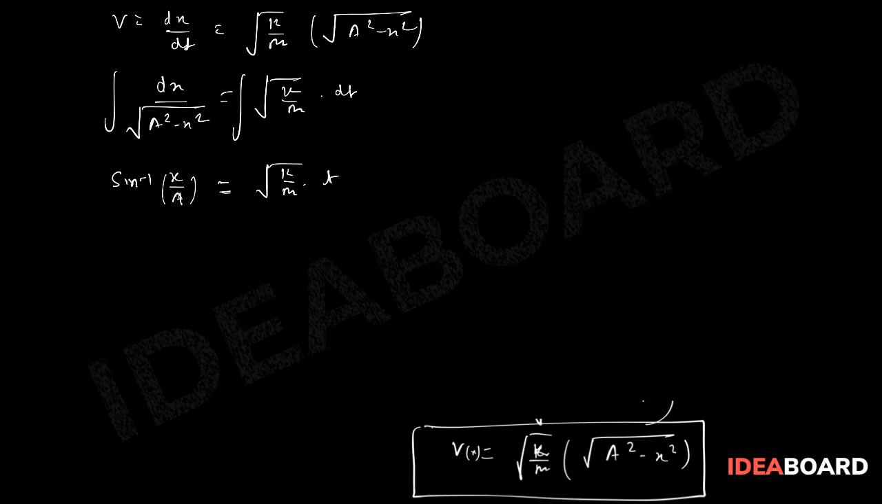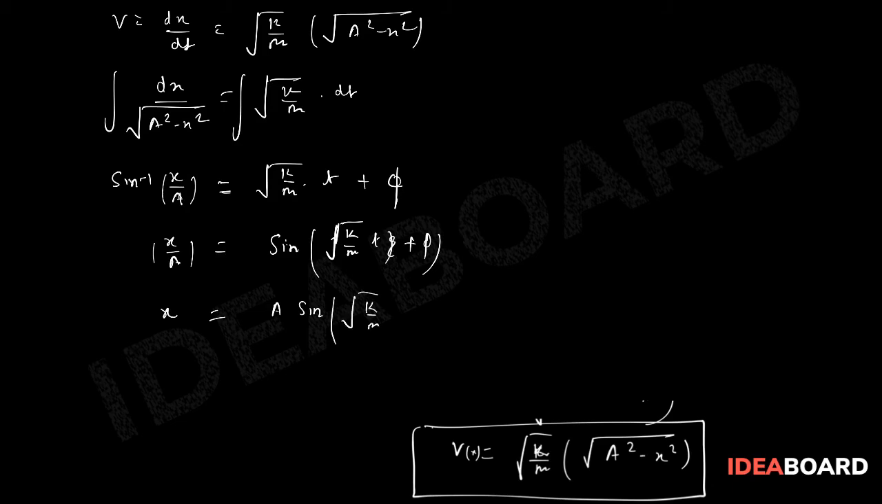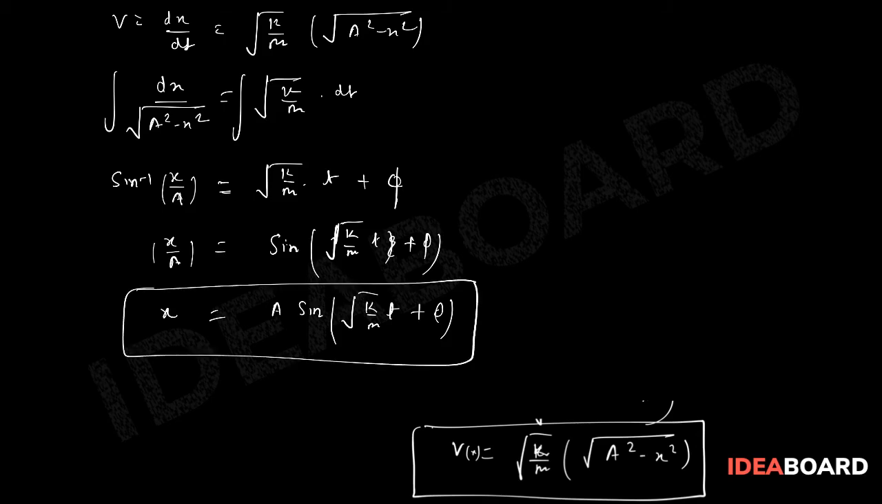Here I can write it now x by a, then you have to take sine of both sides. So this will be sine of under root of k by m into t. So here x will be equal to, obviously there will be a constant also. Let's say that constant is phi. So x is equal to a sine under root of k by m t plus phi. This is our equation of SHM finally.